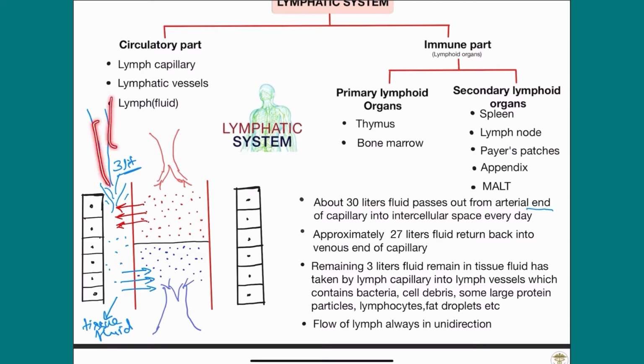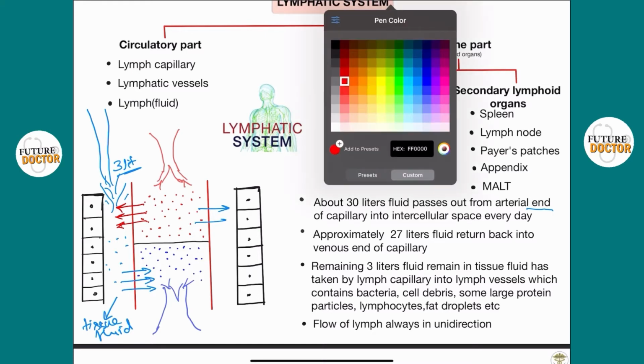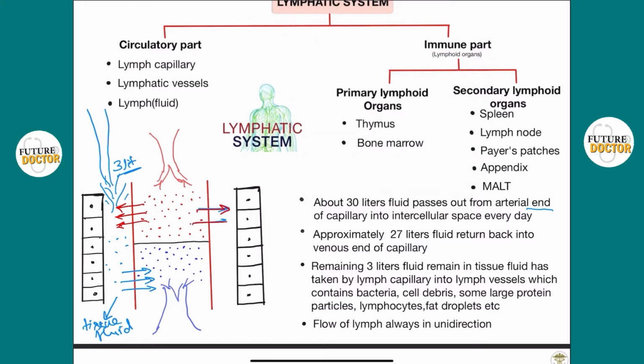This lymph fluid contains bacteria, cell debris, some large protein particles, lymphocytes and fat droplets passing through these lymph capillaries. These lymph capillaries and lymphatic vessels return to the heart, and after pumping from the heart, it goes into the whole body, after which lymphatic drainage occurs. So the flow of lymph is always unidirectional, not multidirectional. The same situation occurs here also. I will draw this in red color. Same situation occurs here.